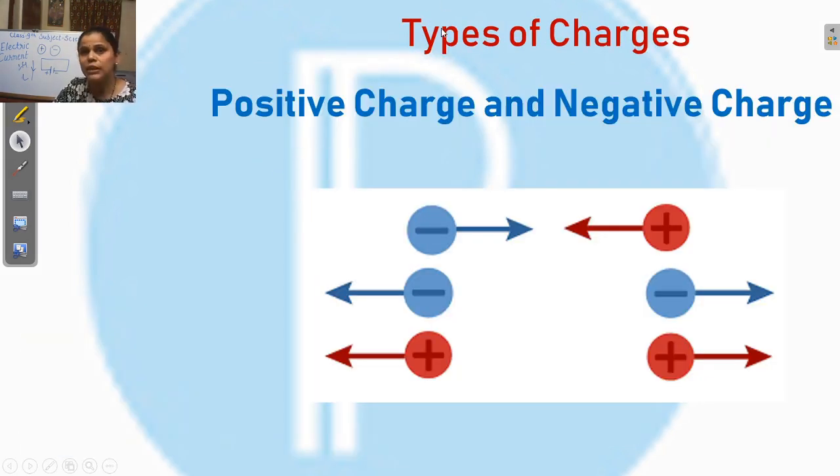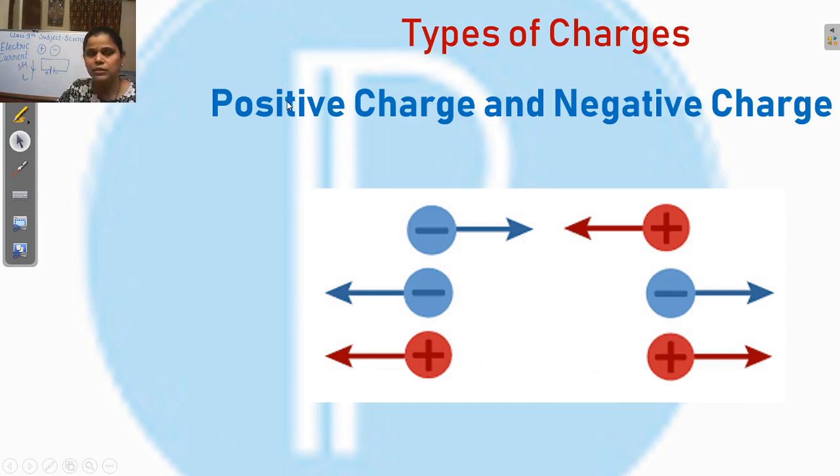The next term is types of charges. You know, students, there are two types of charges, positive charge and negative charge. Here the opposite charges attract, and the same charges, negative with negative or positive with positive, repel.